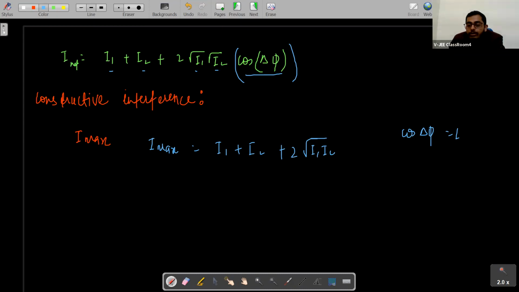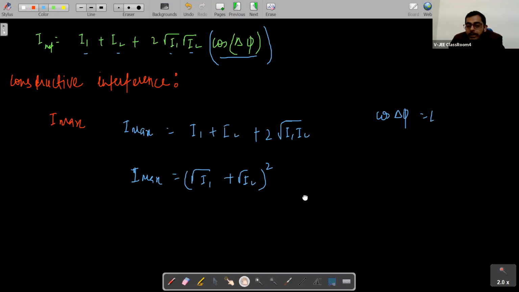Right, 2 root I1 I2. Okay, so maximum intensity will be how much? We can say that maximum intensity will be equal to (root I1 plus root I2) squared. This will be the value of maximum intensity if cos delta phi is 1.